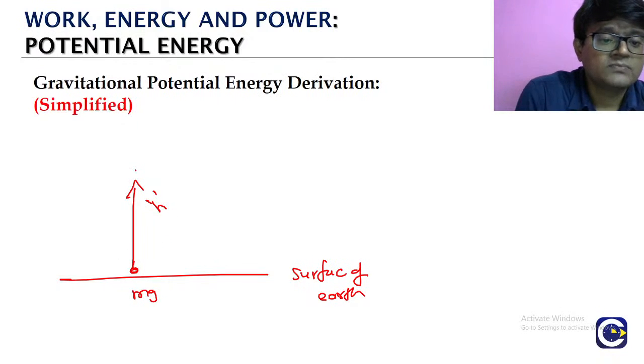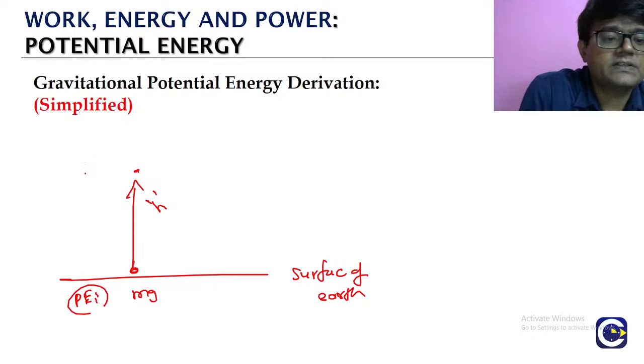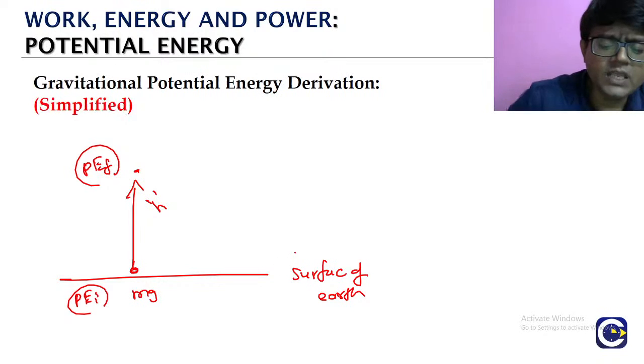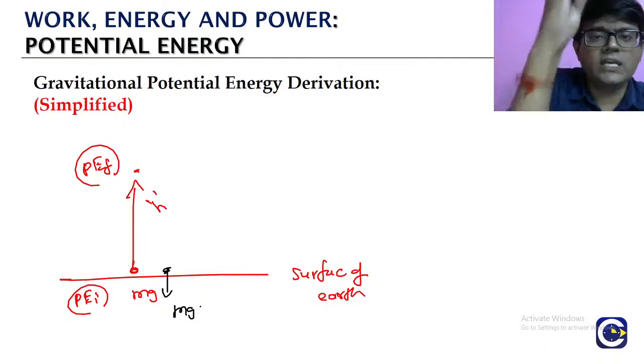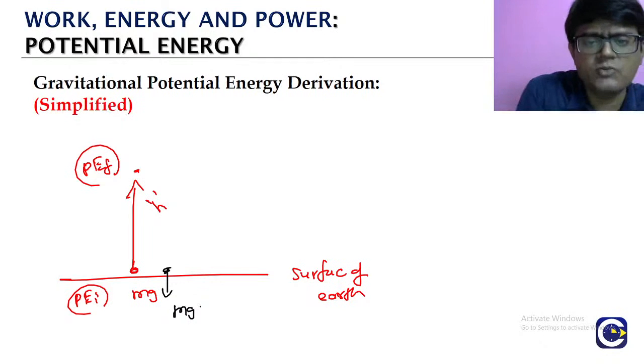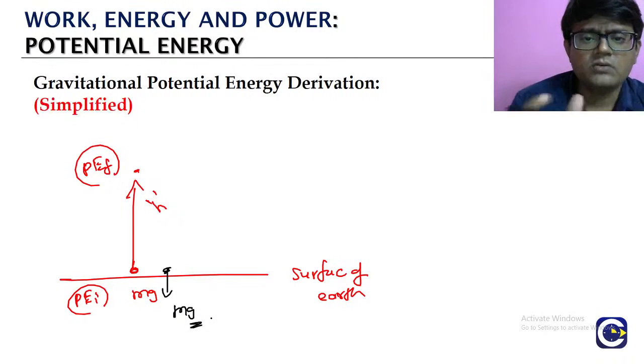Okay? So then the initial stage, the final stage. How will the gravitational force act? It will be downwards. So we will take this to be almost constant, because if the height is not very large, the gravitational force will be almost constant. The value of g, the acceleration due to gravity, does not change that much.